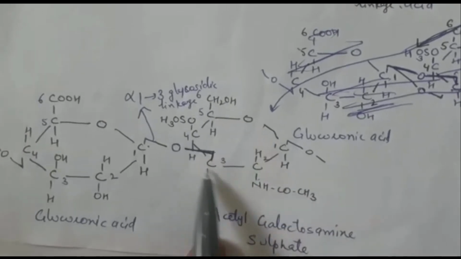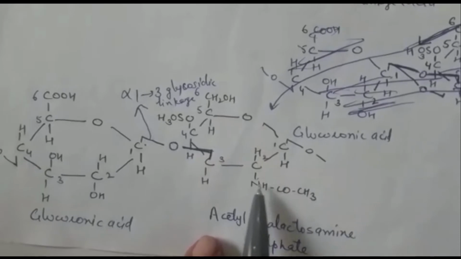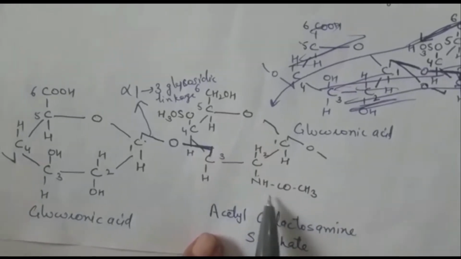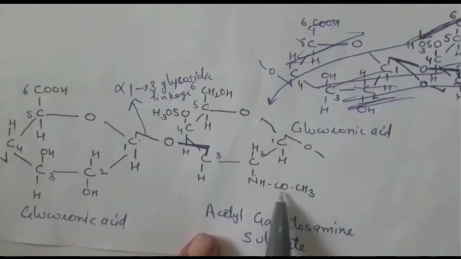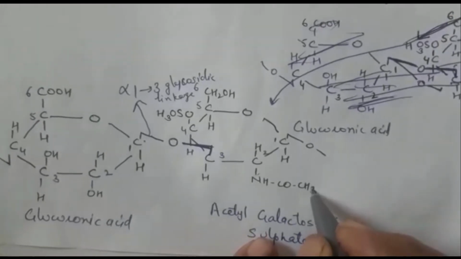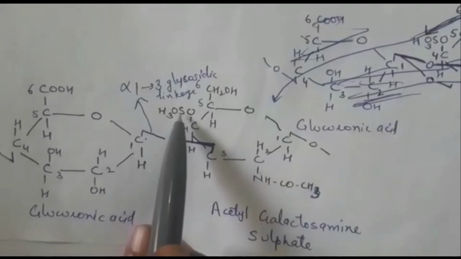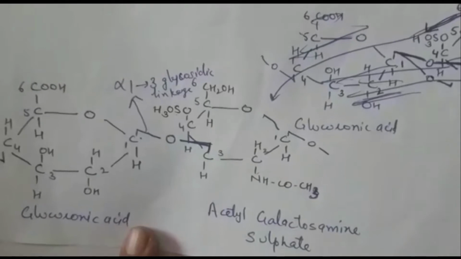So in the galactose molecule at carbon atom 2, in place of OH there is an NH2 group, but as it is acetyl galactosamine, in place of this H we have put an acetyl group, CH3CO. Then at carbon atom 4 there is a sulfate. In between O and H there is SO3.